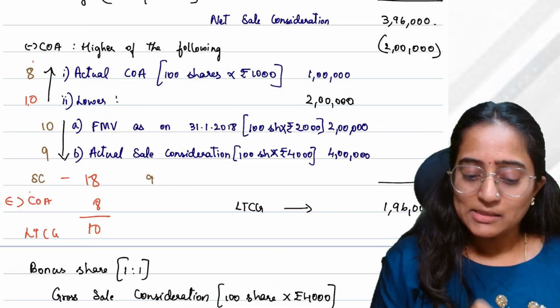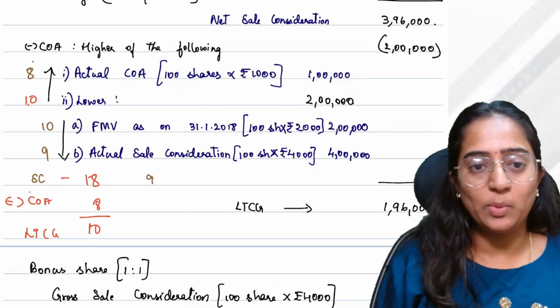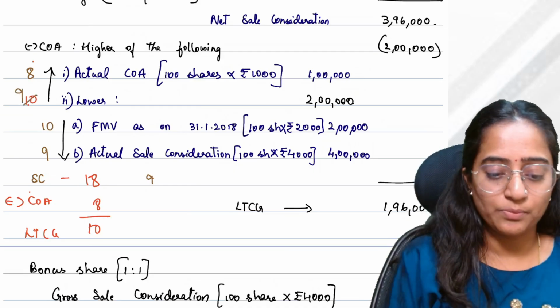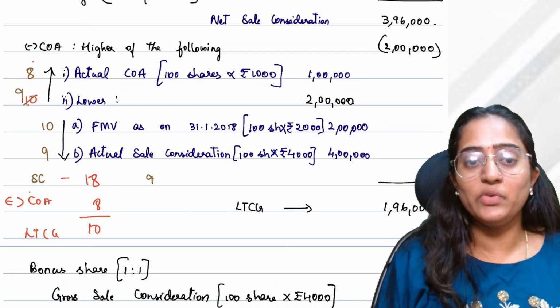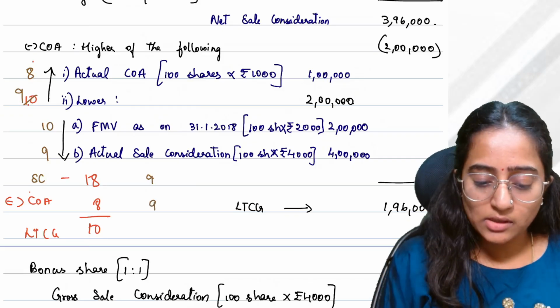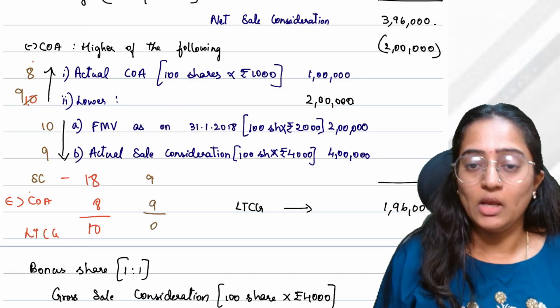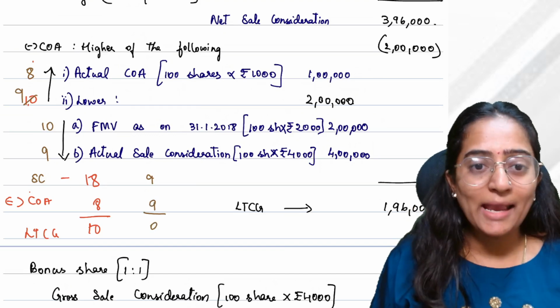Understand? Sale consideration is 9. Whichever is lower would be considered, so I would consider 9. Whichever is higher, I would consider 9. So my capital gain, which I would pay, would be 0.